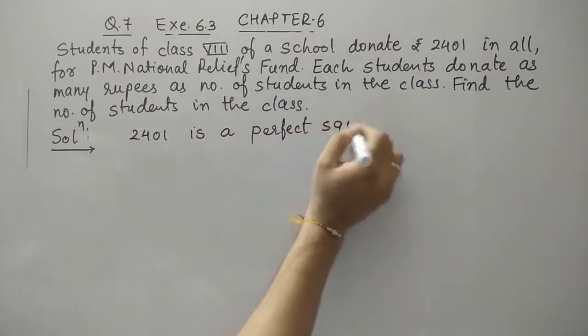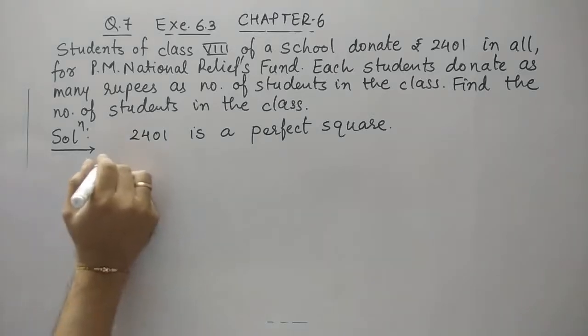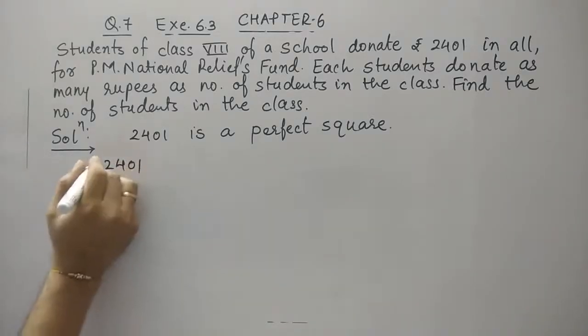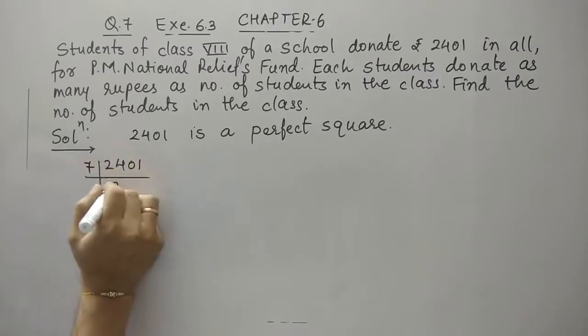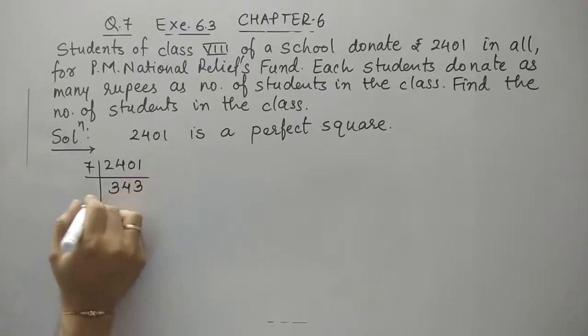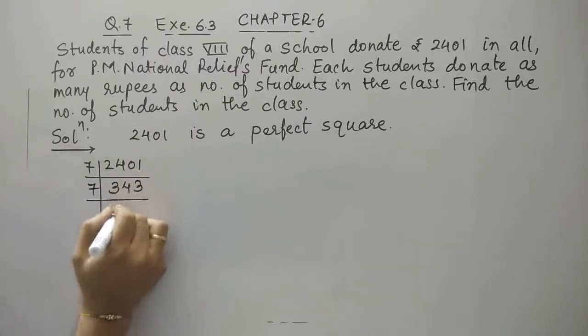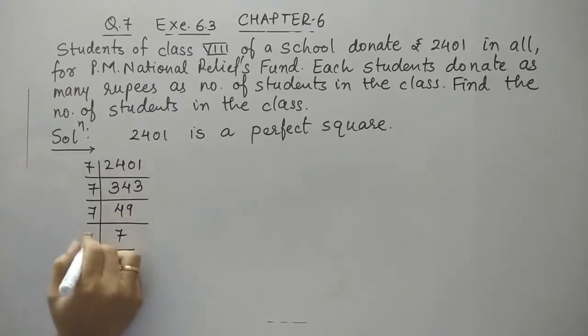So here we have to find out the perfect square of which number. We can find it using the prime factorization method. It won't be divisible by 2. Let's see if it is divisible by 3. No. 5? No. 7? Let's try with 7. 7 3s are 21, 7 4s are 28. 7 7s are 49, and 7 1s are 7.